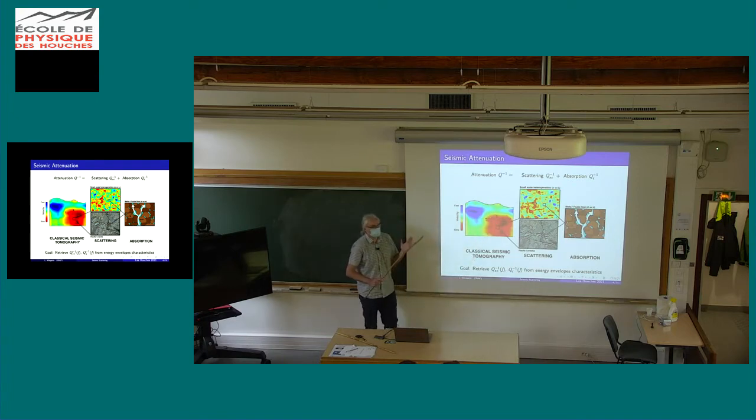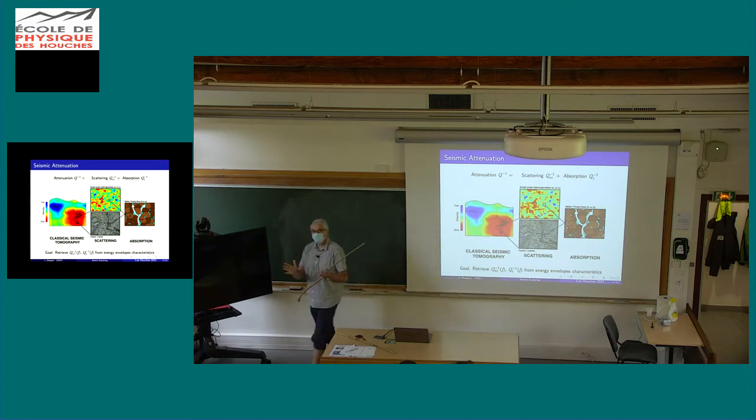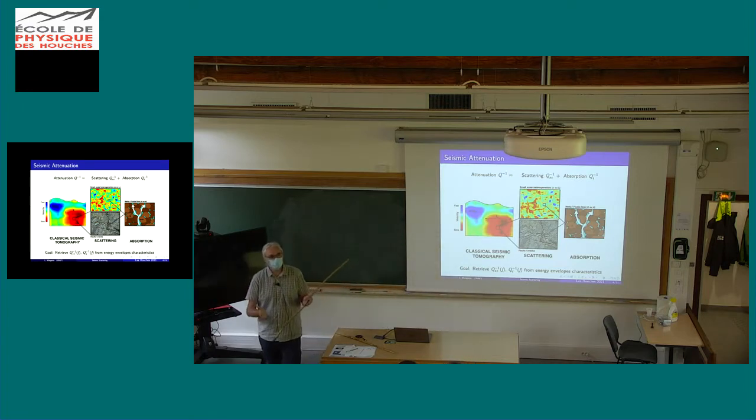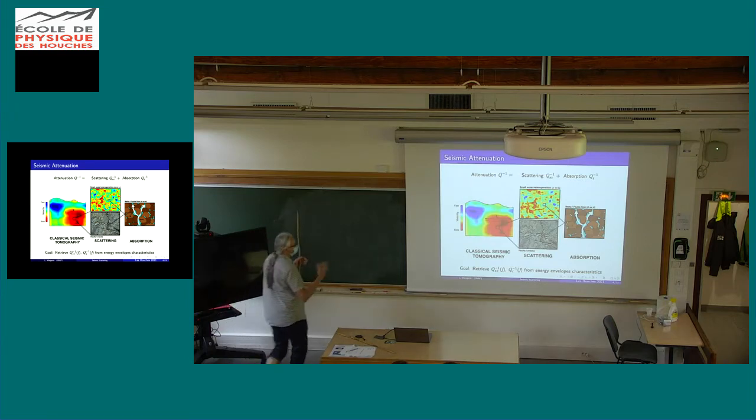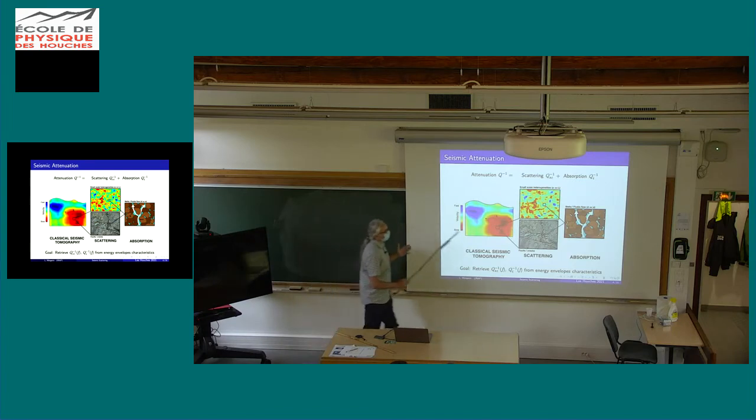One is scattering. Okay, so scattering is the fact that the waves do not propagate ballistically. Okay, if the medium is heterogeneous, the waves will not propagate in a straight line. They will be deviating in all possible directions. And this is what you can have an idea as scattering. And so where does scattering come from?